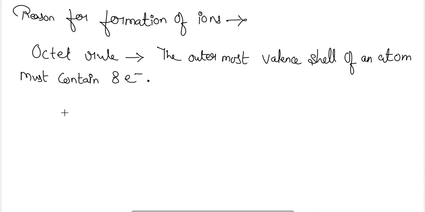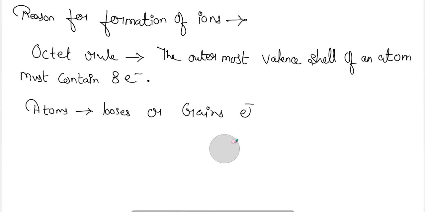In order to attain 8 electrons in their outermost shell, atoms lose or gain electrons. The main thing is that gaining and losing of electrons is to obtain the nearest inert gas configuration. So what are inert gases?